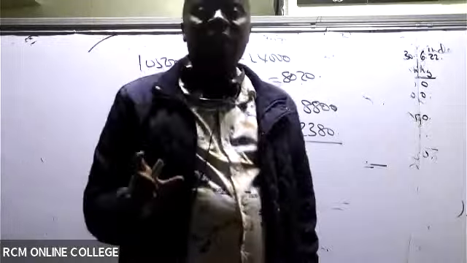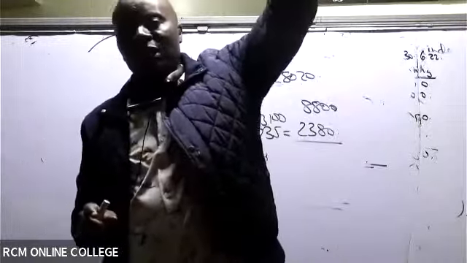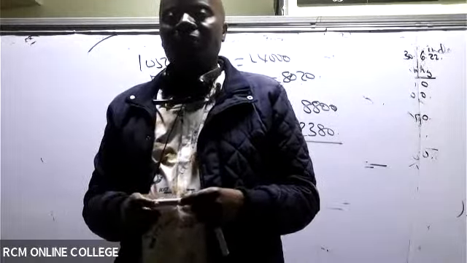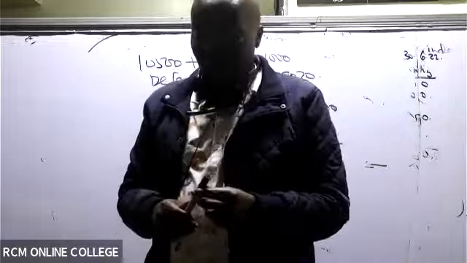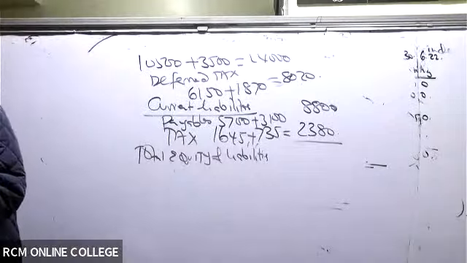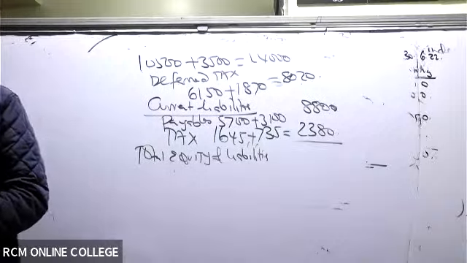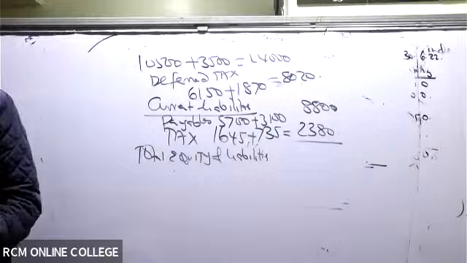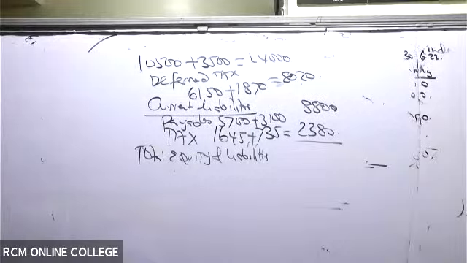Compare the figure that you get with the total assets that you got up there. I can see Sharon saying it is balancing. It is balancing at 82,370. Great, balanced.